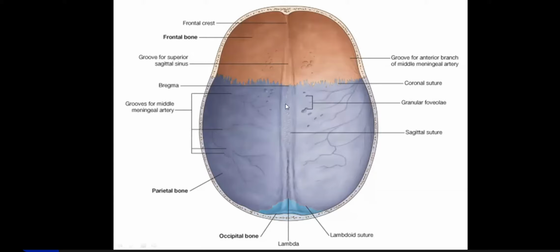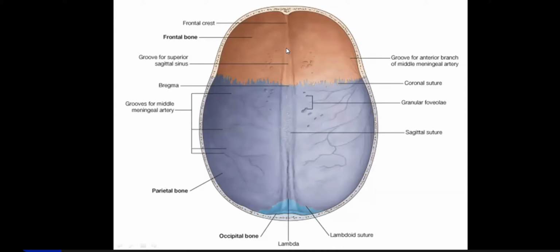Then on the parasagittal suture, adjacent to the sagittal suture, you find such lacunae or small fovea. You can see they've written as granular fovea, because on this portion, it's the dura mater which folds on itself. There are two layers, endosteal and meningeal. The meningeal layer of dura folds on itself to form falx cerebri below to this sagittal suture.